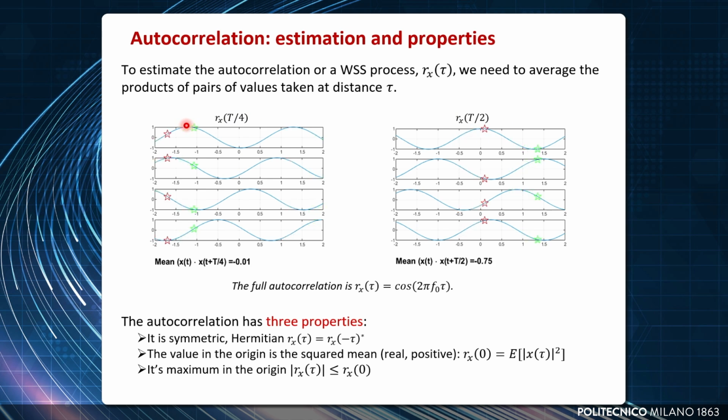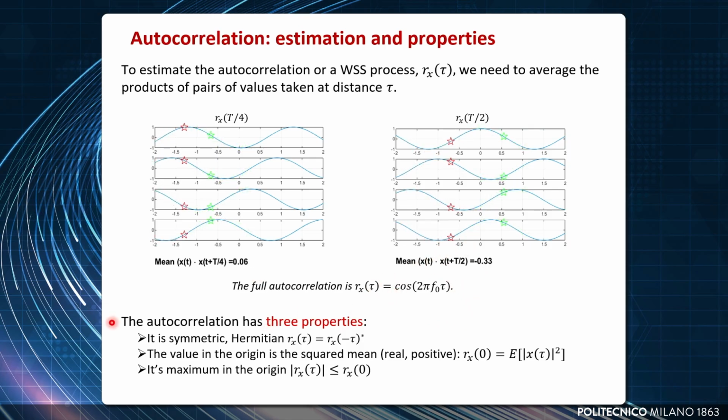And how can we do it? We average the product of the red sample and the green one, and we can do it while moving all around the time because the process is stationary. And we get numbers that change more or less, but not too much, and they are related to the theoretical value.